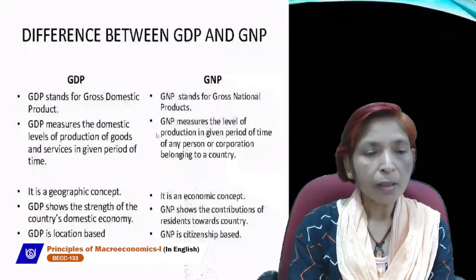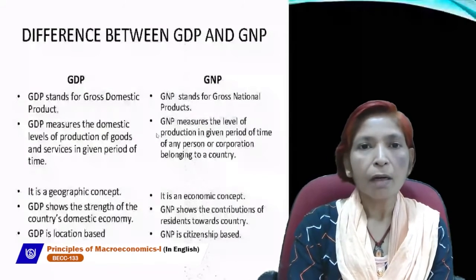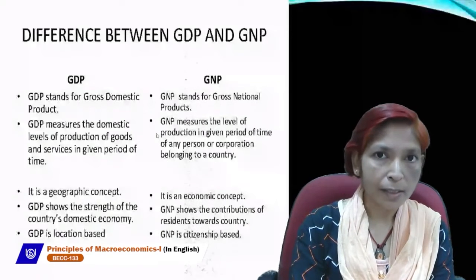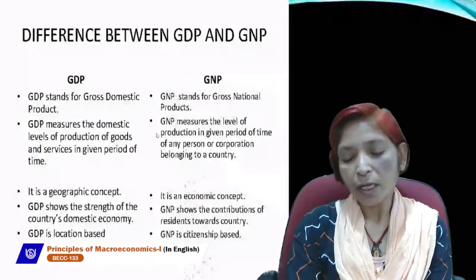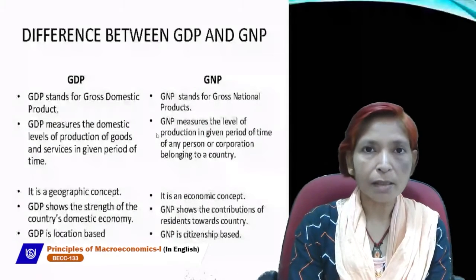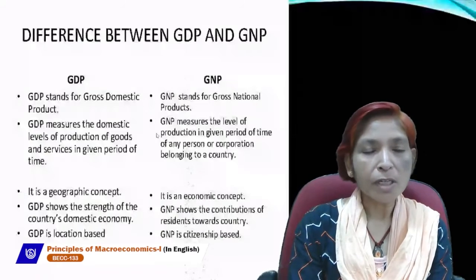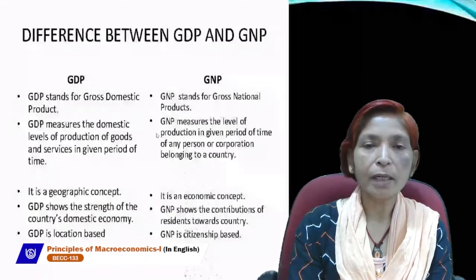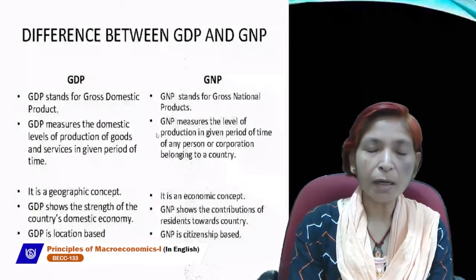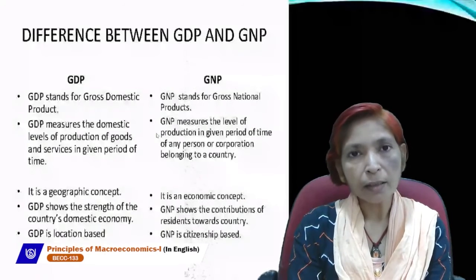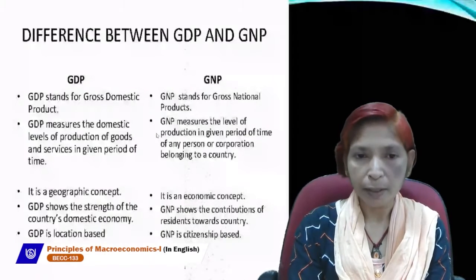For example, our ships earn money from foreign countries for transporting goods and services to other nations. In this case, the income received by our country is called a part of domestic territory. All the income which is related with our domestic territory is part of GDP.